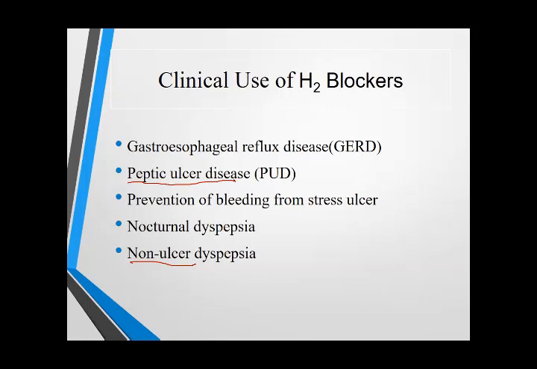In the group which neutralize the gastric acid or inhibit the gastric acid secretion are the antacids. And antacids कौन-कौन से हैं? Sodium bicarbonate, calcium carbonate, aluminum hydroxide, magnesium hydroxide, etc. And second group is H2 receptor antagonist. और वो कौन-कौन से हैं? Cimetidine, ranitidine, famotidine, nizatidine, roxatidine, lafutidine. These are the H2 receptor antagonists.